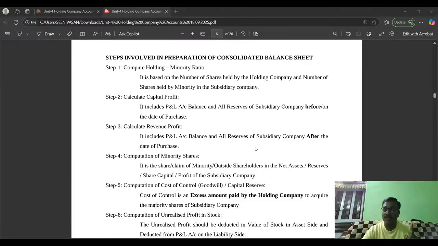We have given that example, no? ABC company acquired 80% of shares of X company. Remaining 20% is minority interest. Here, we have the minority's portion, minority shares. How could we calculate the minority interest?